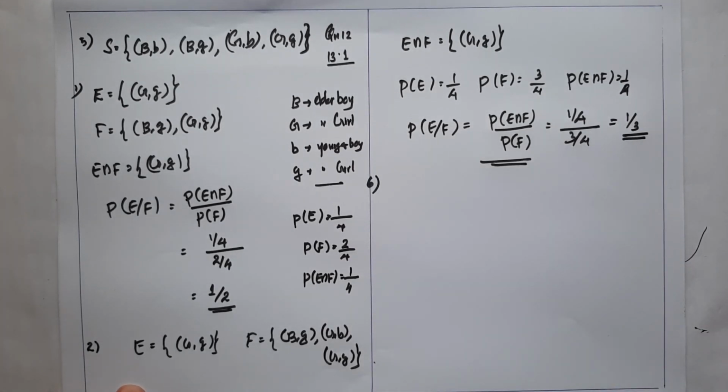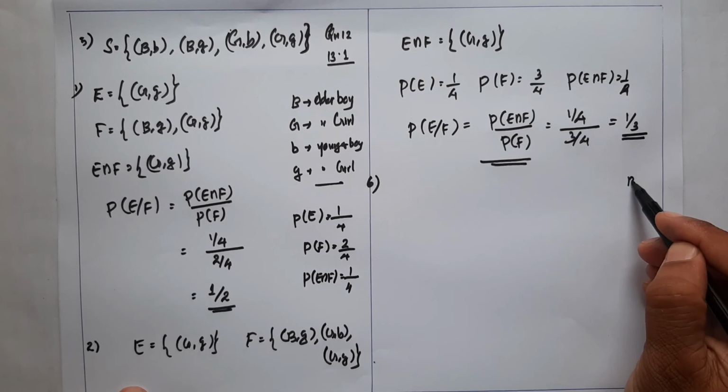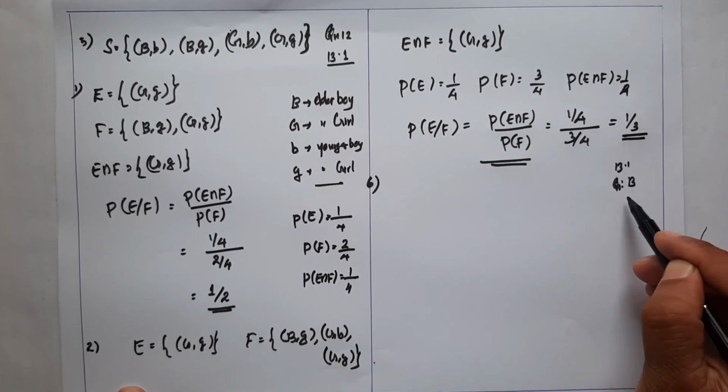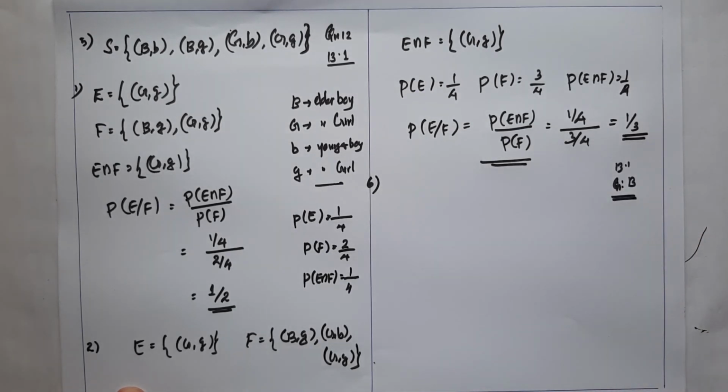Question number 13, from the same exercise, exercise 13.1. An instructor has a question bank consisting of 300 easy true false questions, 200 difficult true false questions, 500 easy multiple choice questions and 400 difficult multiple choice questions.